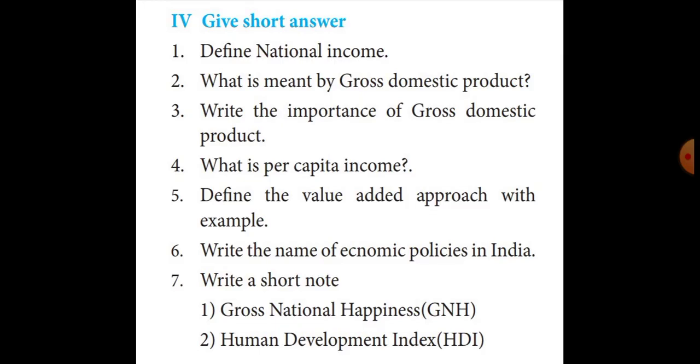Define the value added approach with example. That answer is on page number 294 and 295. From there, the last heading on that page, value added approach heading, that para: a cup of tea served to you in a hotel is a final good.